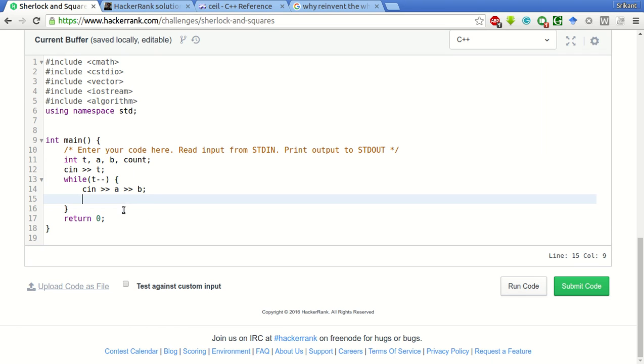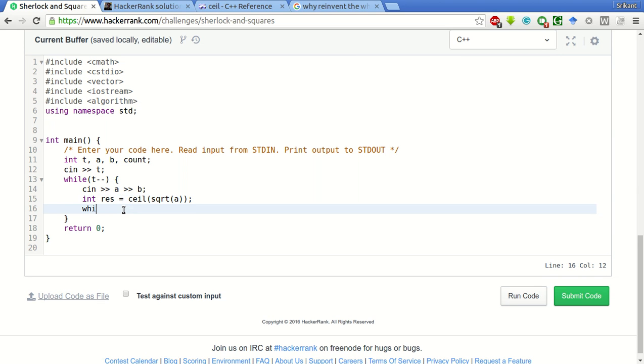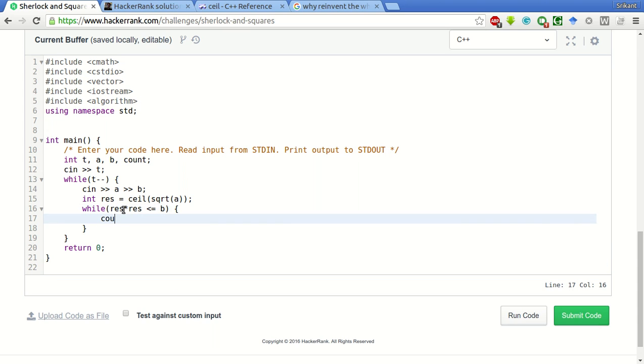So to code it, we will find the square root of a and we will find the ceiling of this number. The ceiling function basically gives you the next integer value. And we will put it in a result variable. Now while the result squared is less than or equal to b, we will do count plus plus.